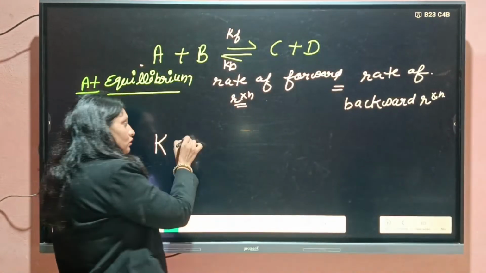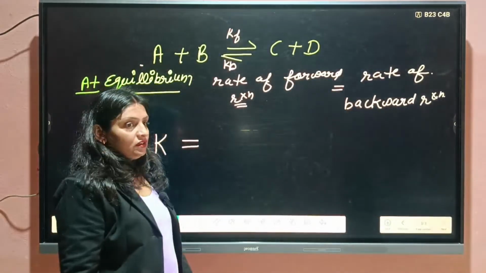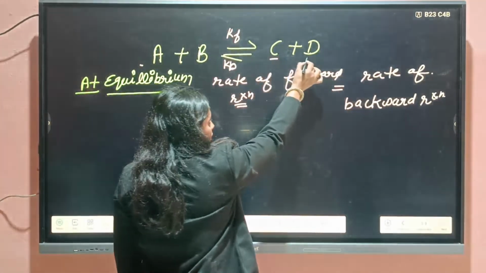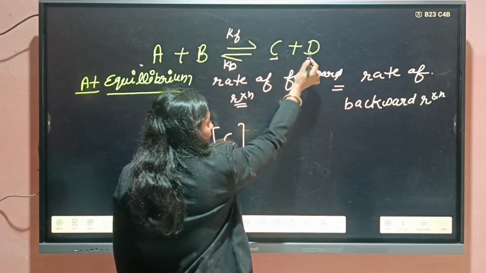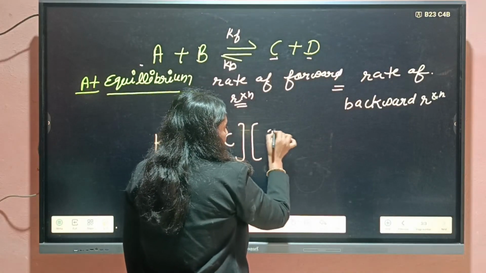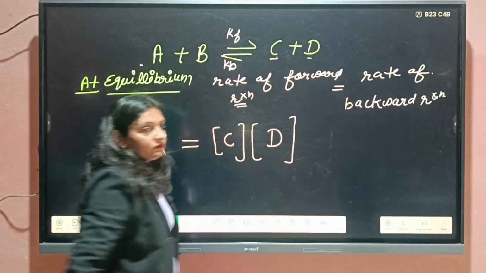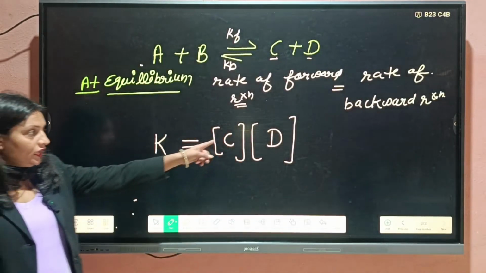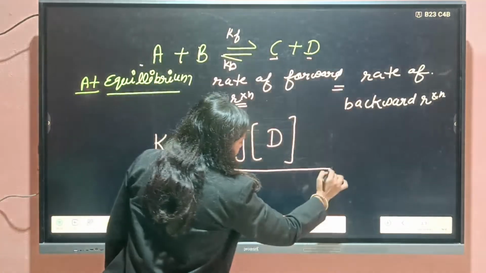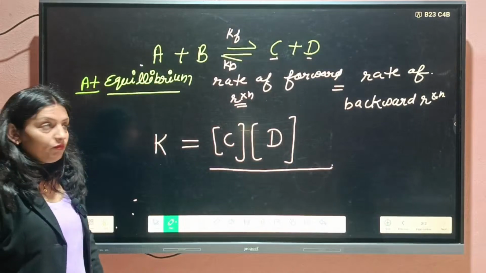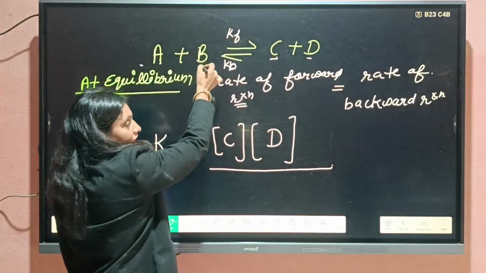This will be equal to the product of the concentration of product. Here product is C and product D. Product of the concentration of product divided by product of the concentration of reactants.